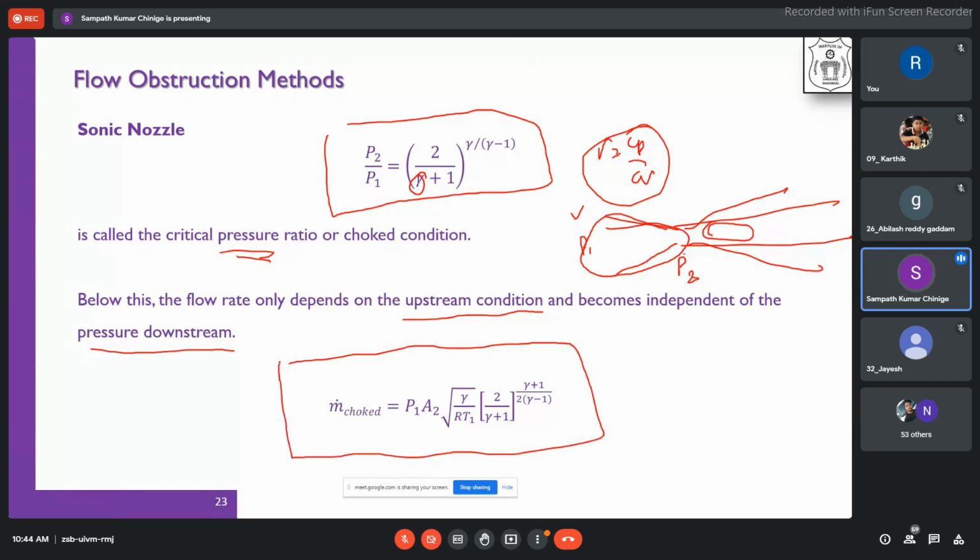That means, whatever the mass flow rate at this critical ratio, if we substitute it wherever P2 is there in the expression we have seen for Q, as I told yesterday, Q is equivalent to area into velocity, and your mass flow rate is equivalent to rho A V. You have to multiply that with your density, so rho Q. If you substitute that into the expression, you will end up with this mass flow rate condition at the choke.